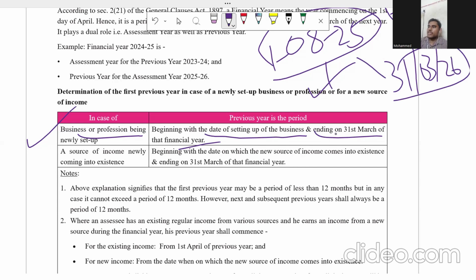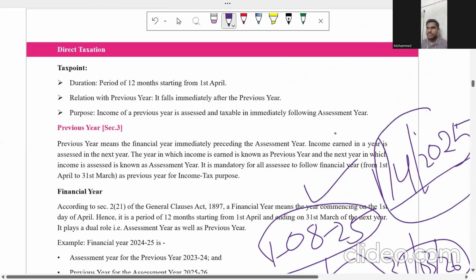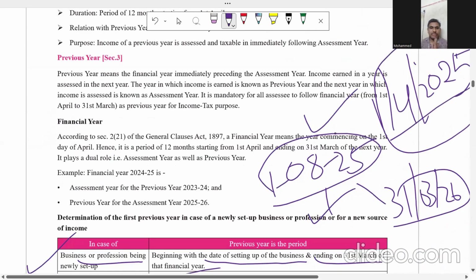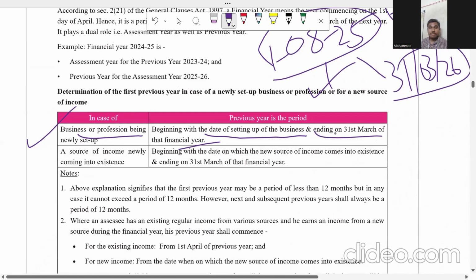In all other cases, my previous year is going to be 1st April 2025 to 31st March 2026. But in case of a newly formed business, for example, started on 1st June, it is going to start from 1st June 2025 to 31st March 2026. I hope it is clear.